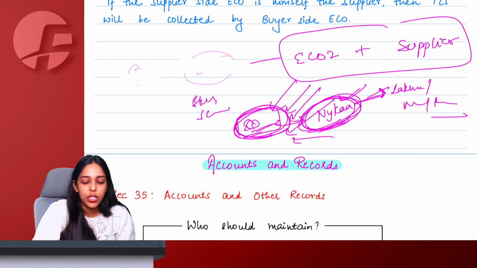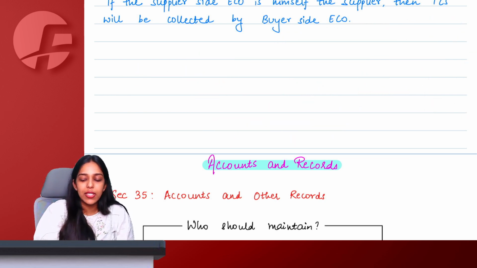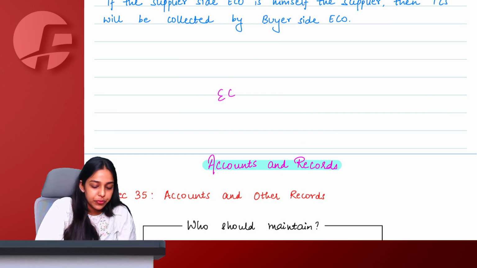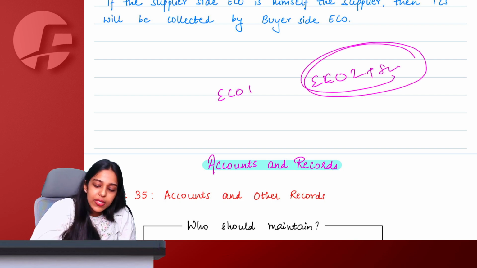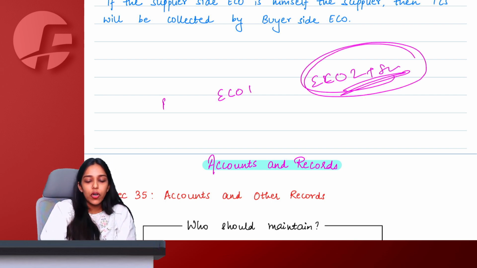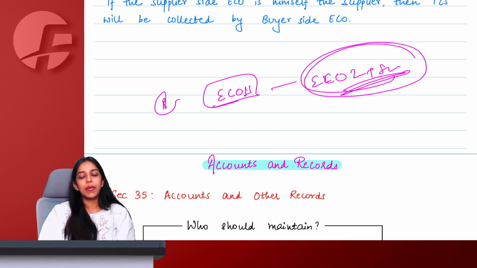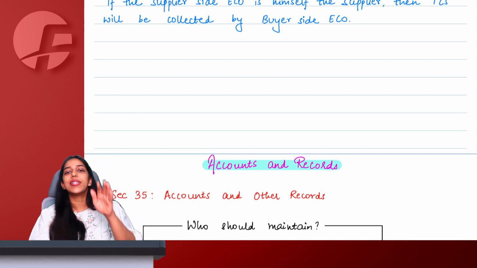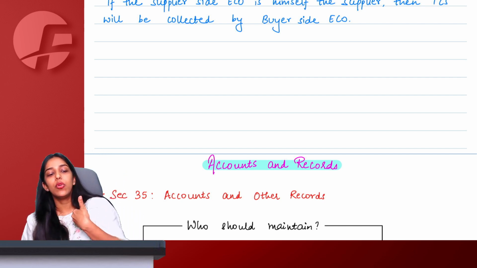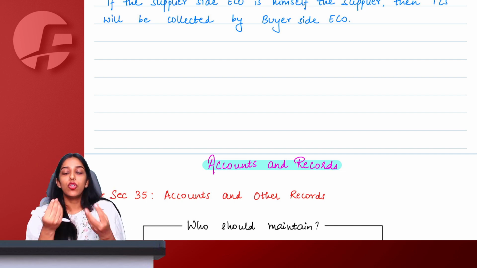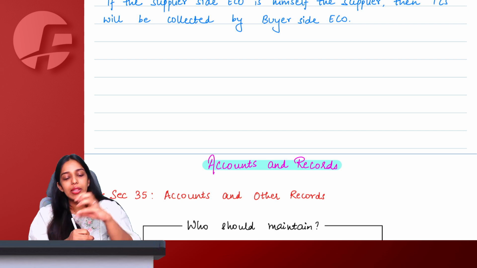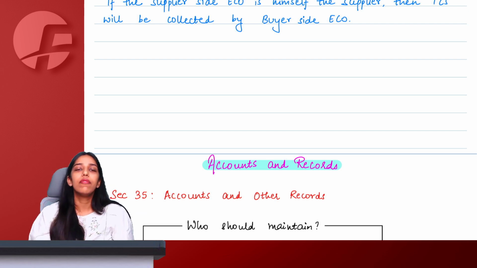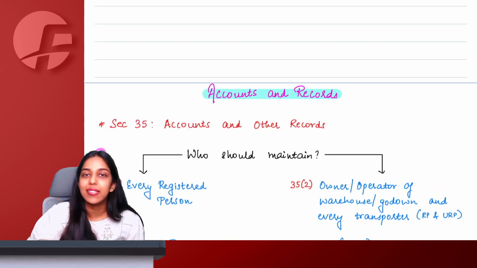Now in this case, of course, you cannot collect your own TCS. So here we will say that if in case of ECO 1, ECO 2, supplier, the ECO 2 itself is the supplier only, then of course the buyer side ECO 1 will be liable to collect TCS. To make it very simple, we say the ECO who is closest to the supplier. You cannot collect your own TCS. So if you only are the supplier, you only are the ECO, then the next person who is closest to you will be liable to collect your TCS.